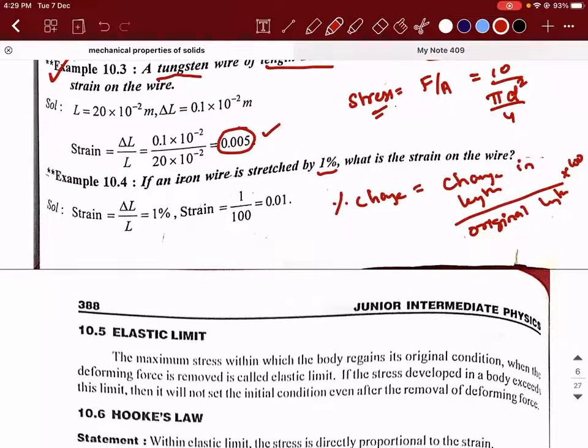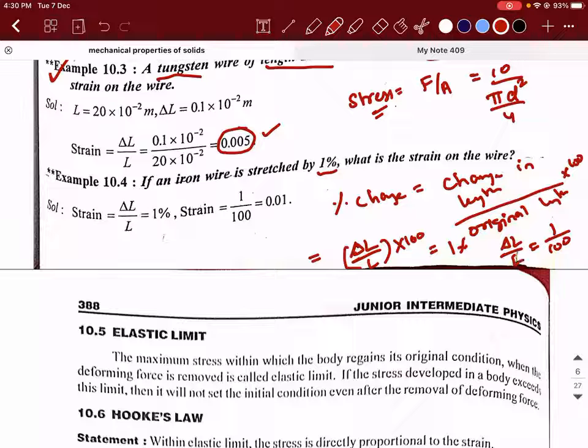Right. So delta L divided by L into 100 is 1%. So how much is delta L by L, guys? 1 divided by 100.